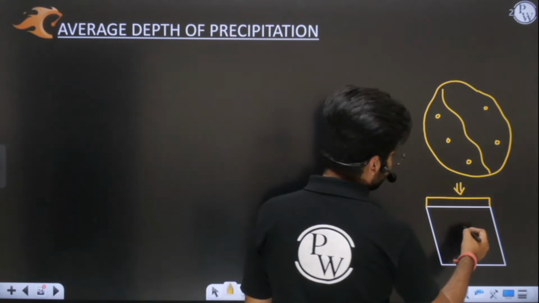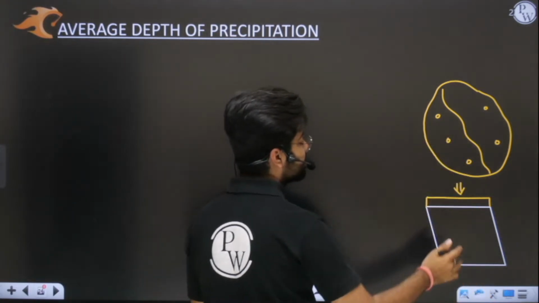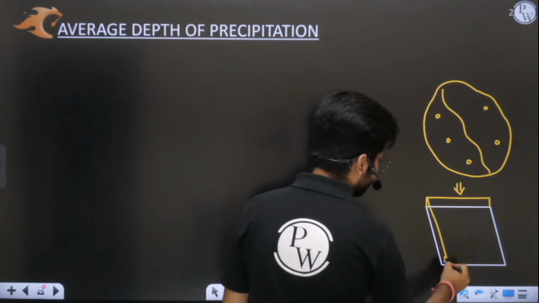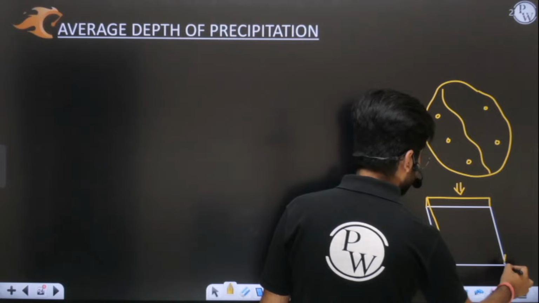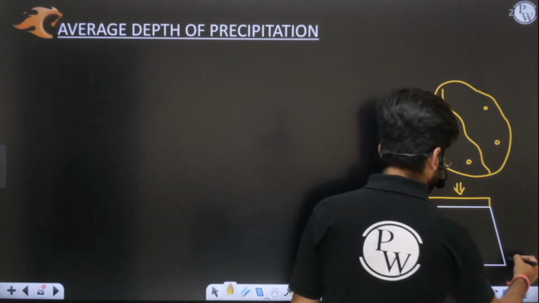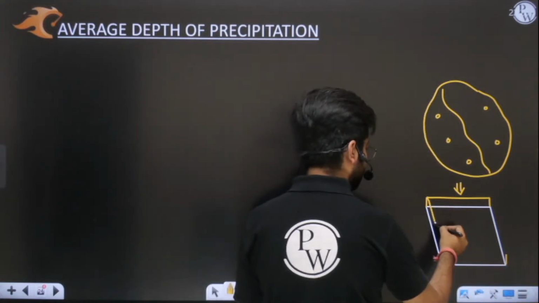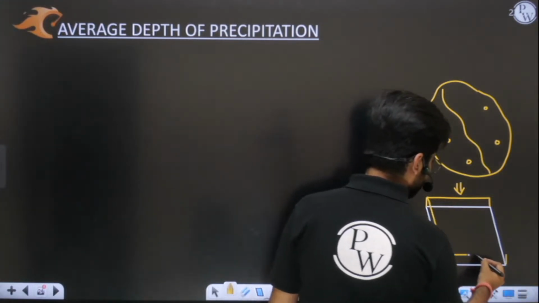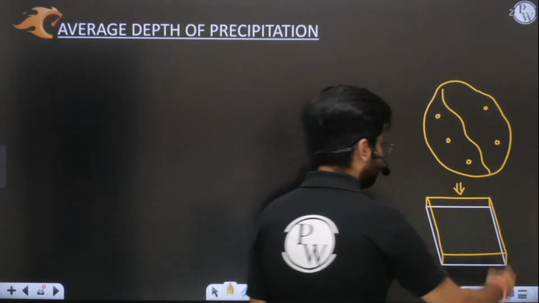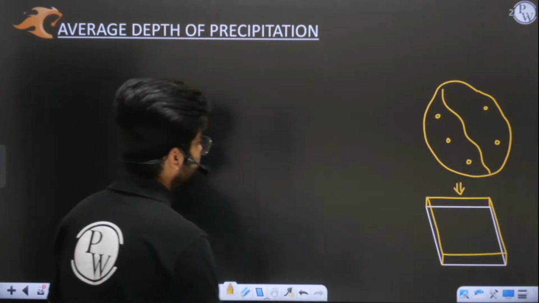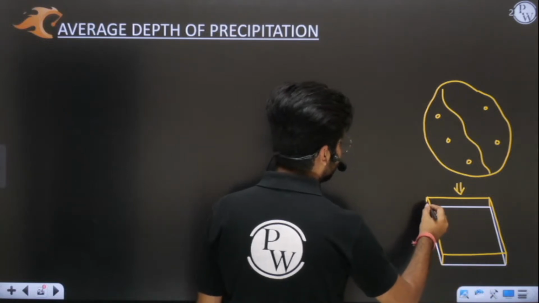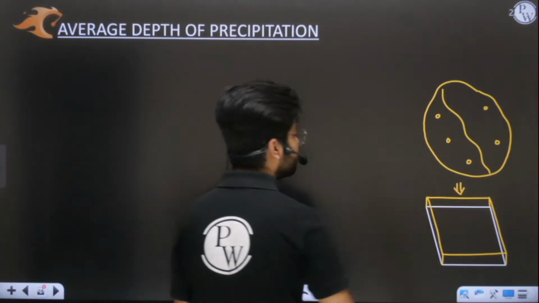This catchment area has an area A. We have converted it into a plane area. This area and this area are the same, and the depth here, what depth we have to use here?